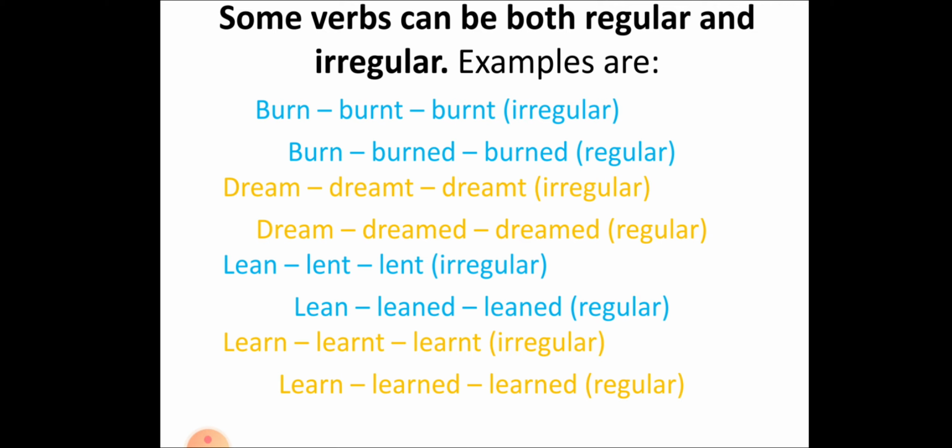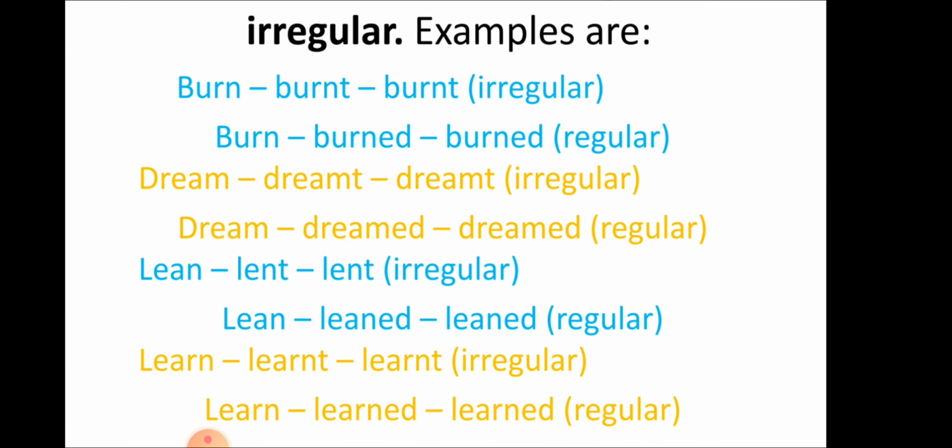Likewise, dream, dreamt, dreamt; dream, dreamed, dreamed; lean, leant, leant; lean, leaned, leaned. So you can see these words are used both in regular and irregular forms. Likewise, the last word is learn, learned, learned; learn, learnt, learnt. So in different sentences they are used in a different way, but they are in both the forms.